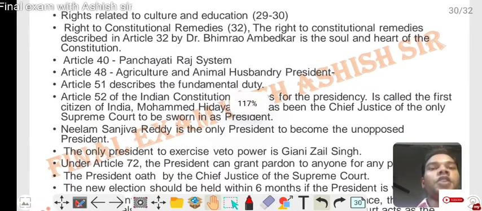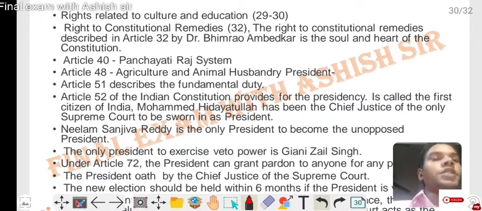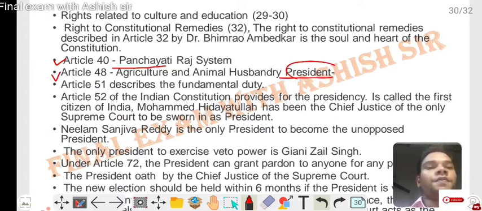Rights related to culture and education, 29 to 30. Right to constitutional remedies, Article 32, described by Dr. B.R. Ambedkar as the soul and heart of the constitution. Article 40, Panchayati Raj system. Article 48, agriculture and animal husbandry. Now here Article 51A describes the fundamental duties. Now here are the 11 fundamental duties.